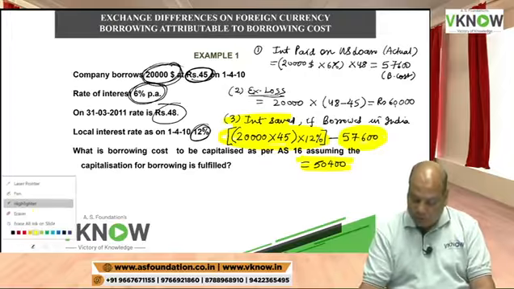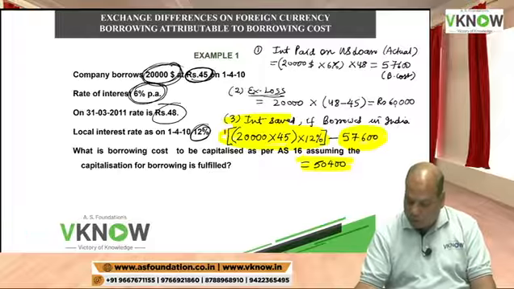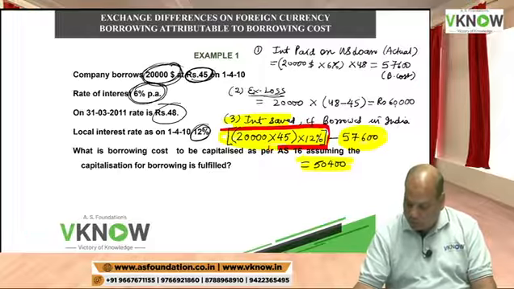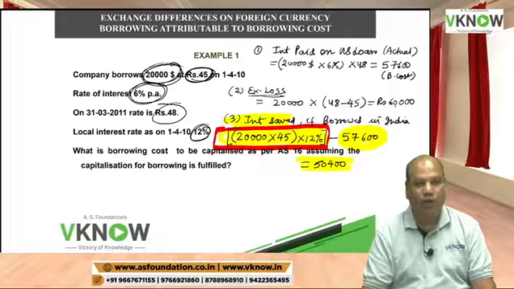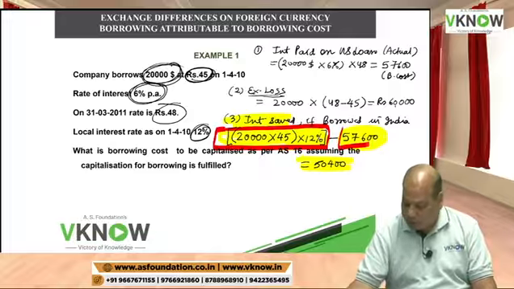I would have paid 1,08,000 if I would have borrowed in India, but actual interest paid is only 57,600. Therefore, I could save 50,400 rupees interest.